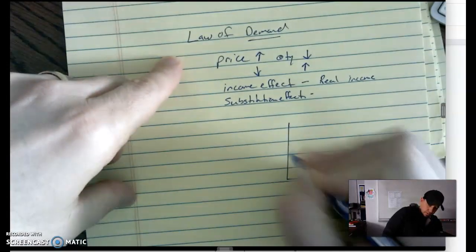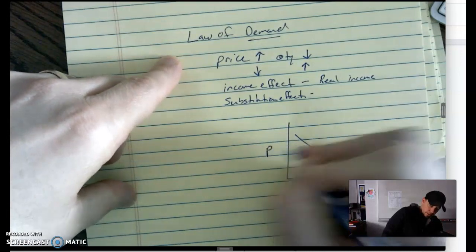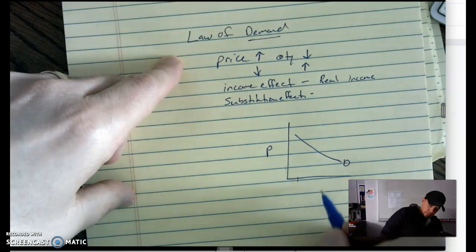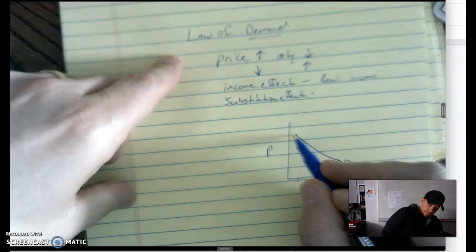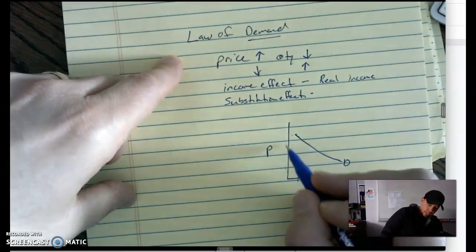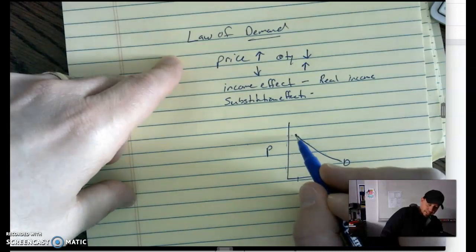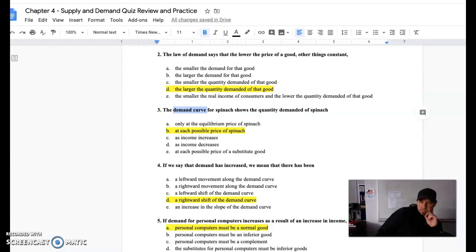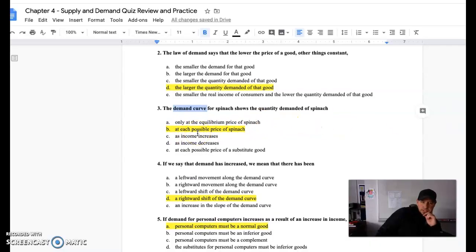That's, right, the demand curve. Here are all the prices, right? All the different prices, and these are the different quantities. And we know it's downward sloping because as the price is higher, the quantity decreases, moves in. All right? So at each possible price.